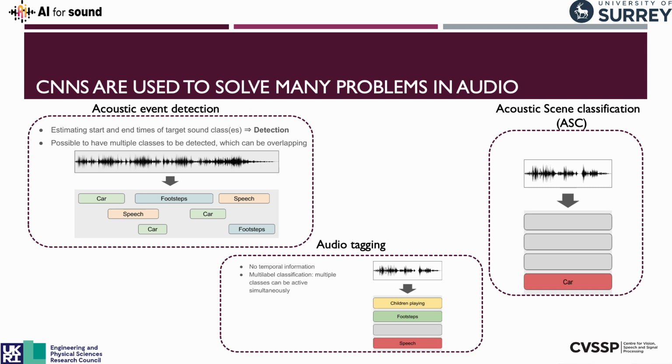So ever since their introduction in the late 70s, CNNs have provided a very useful way to apply automatic feature extraction in a way which doesn't require as many parameters as just learning every single connection, by using things like parameter sharing. And we can see that these are widely used in several problems, not just in the audio domain, but in the audio domain in particular here. They're used for acoustic event detection, audio tagging, acoustic scene classification, and many more problems.